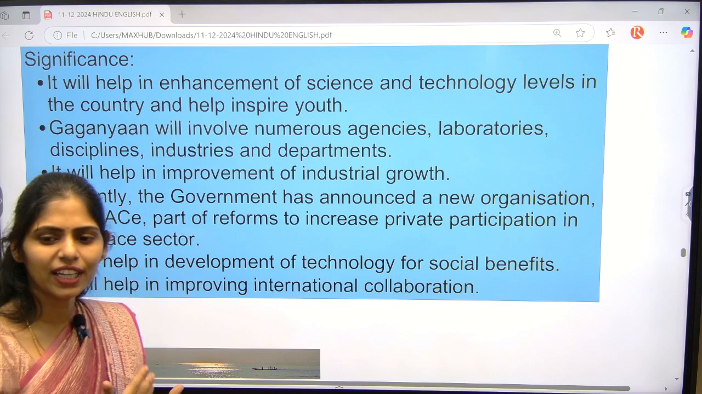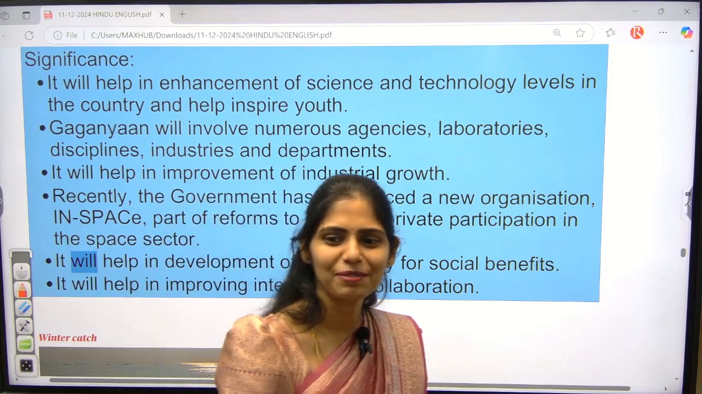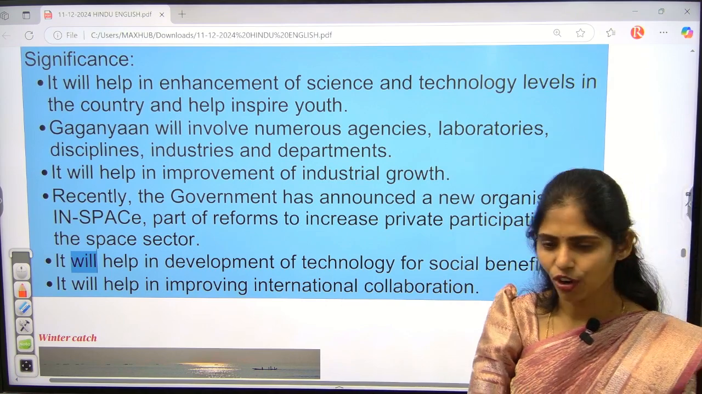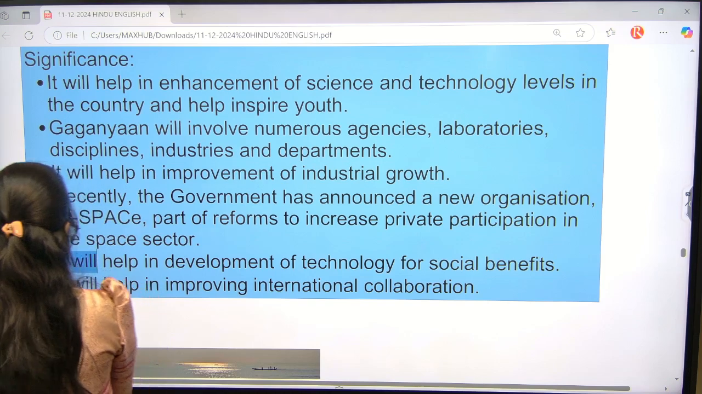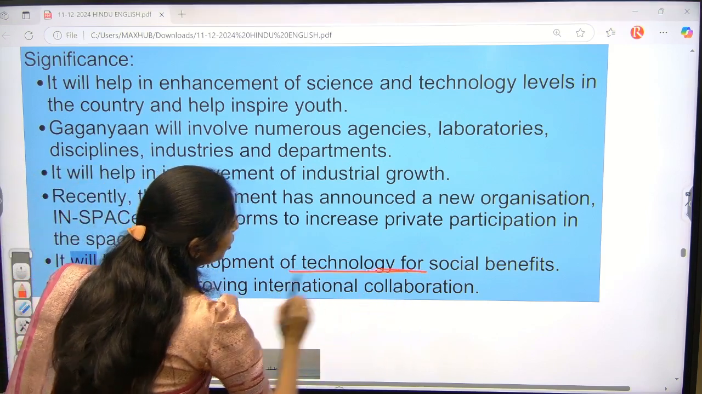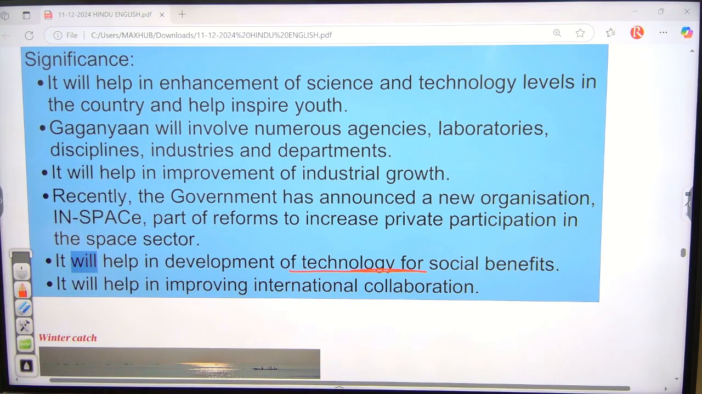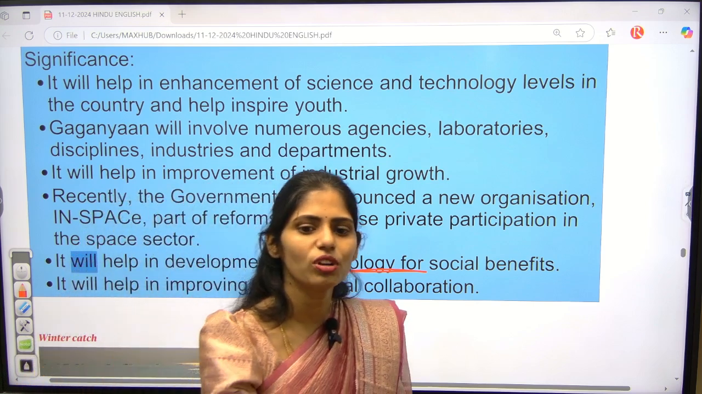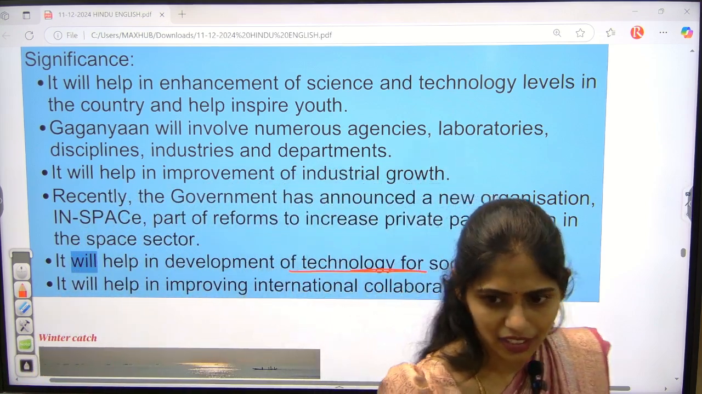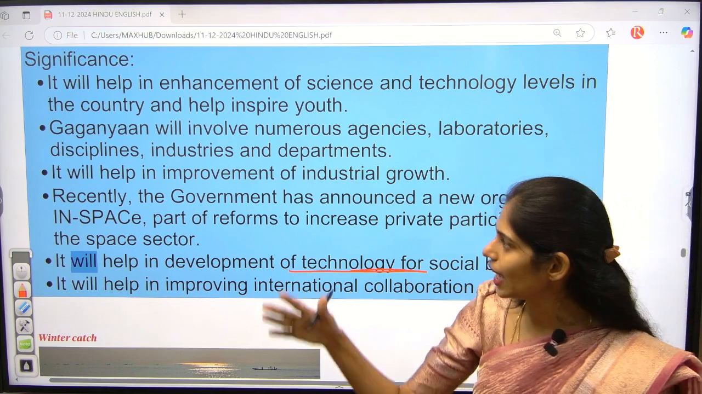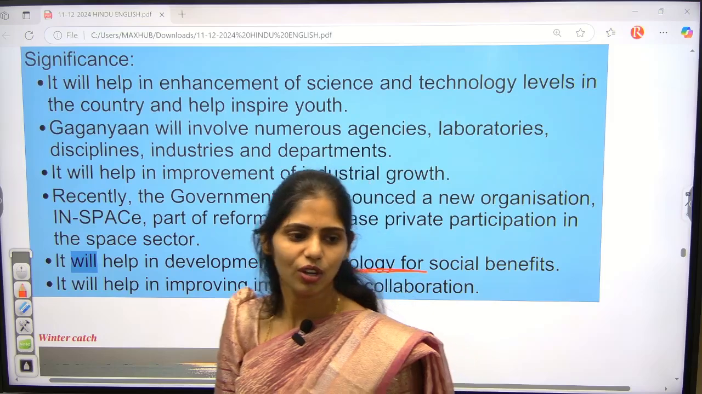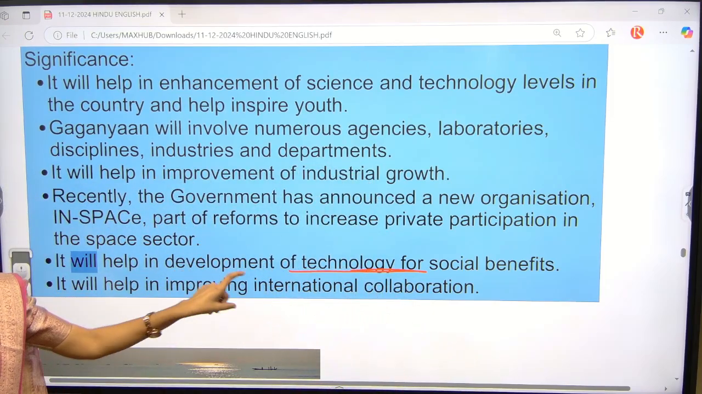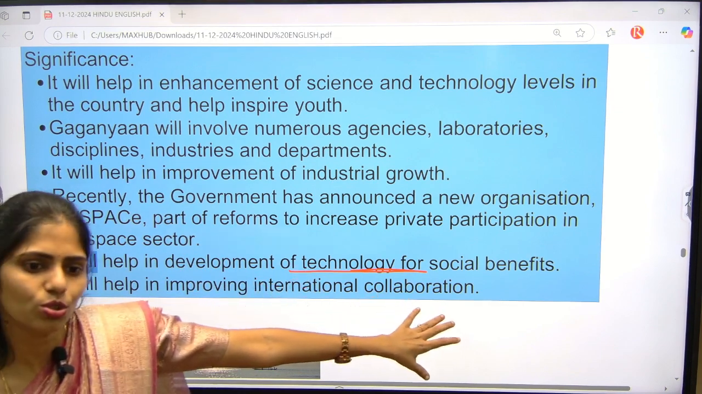So whenever we encourage private participation, what will be the advantages? There will be increased competition and increased quality. And next, we can also go for development of technology for social benefits, because recently we studied that we are going to come up with a portal where farmers will directly interact with scientists regarding weather forecast. Without this kind of development in space technology, can we do that? Is it possible? No. That means we can use this technology for the benefit of our citizens. That comes under social benefits.